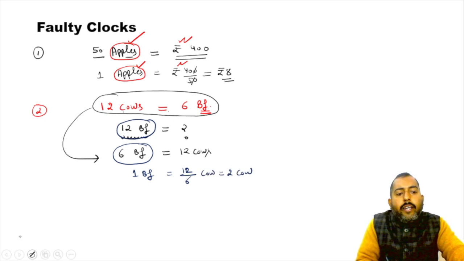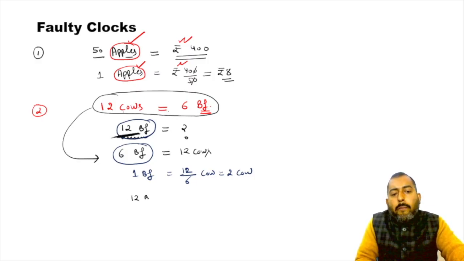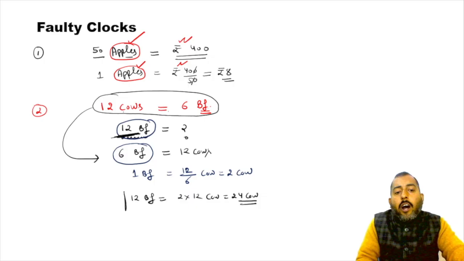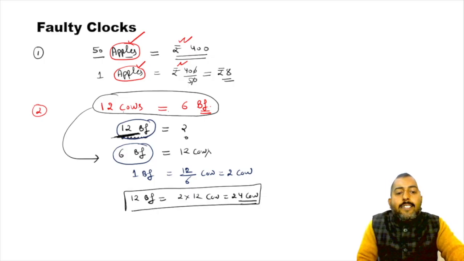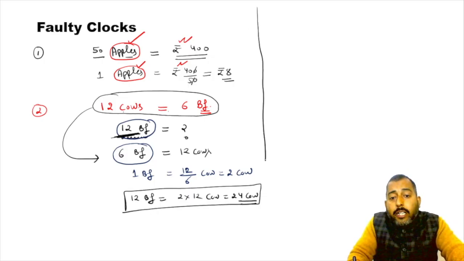And finally, I want to inquire about 12 buffaloes. So price of 12 buffaloes will be equal to 2 into 12 cows, which is equals to 24 cows. So this is how we solve questions of unitary method.